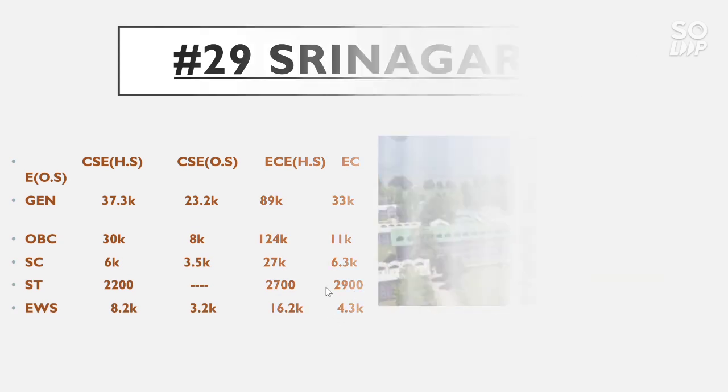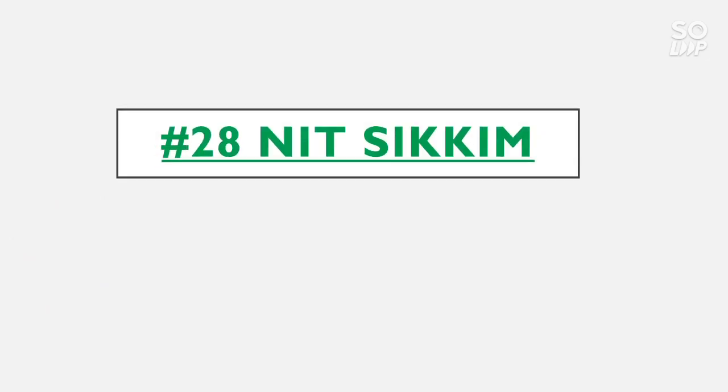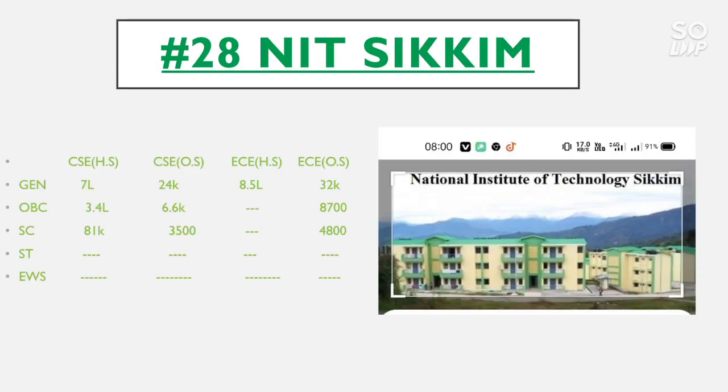Now talk about the number 28 NIT, that is NIT Sikkim. For CSE home state, the general category cutoff goes to 7 lakh, OBC category cutoff goes to 3.4 lakh and SC category cutoff goes to 8.1 lakh and there is no seat reserved for ST and EWS.